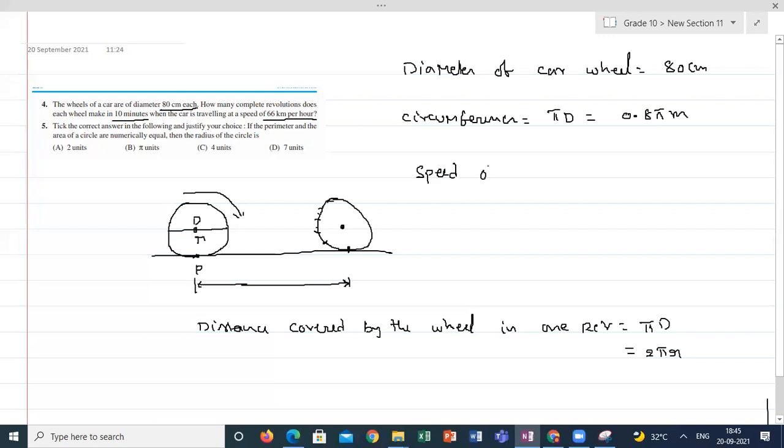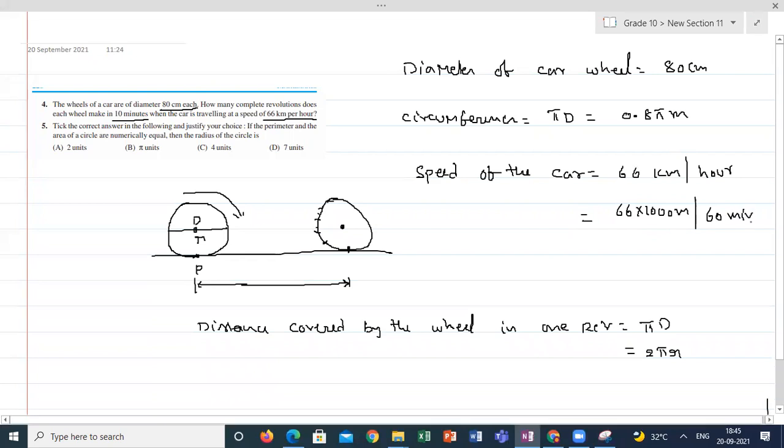So the speed of the car is 66 kilometer per hour. This can be written as 66 into 1000 meter per 60 minutes, because I am in meter and I want the answer in minutes. So it will give 1100 meters in a minute.